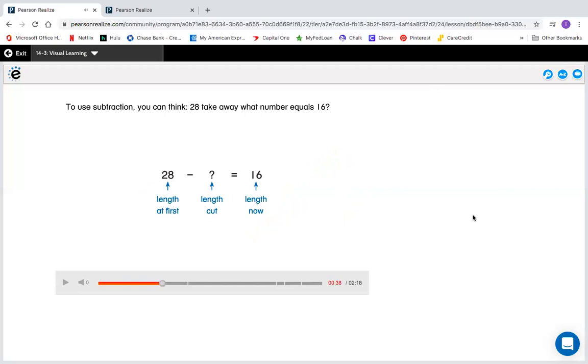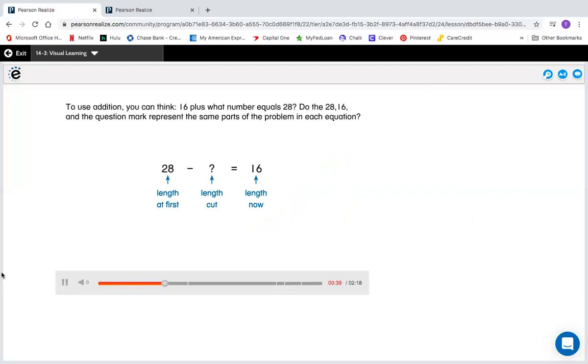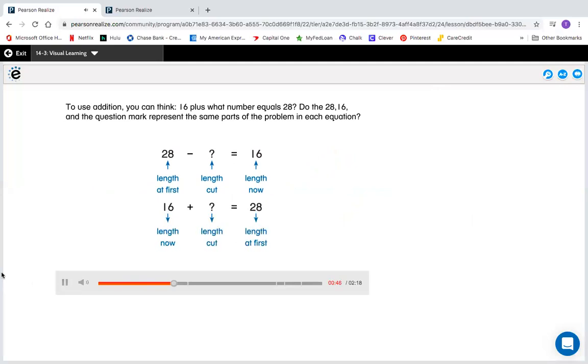That was one of the equations that I wrote on my board. 28 minus one number equals 16. But we also know as a fact family, I can switch those around and write 28 minus 16 equals what number? But let's keep going. To use addition, you can think 16 plus what number equals 28?